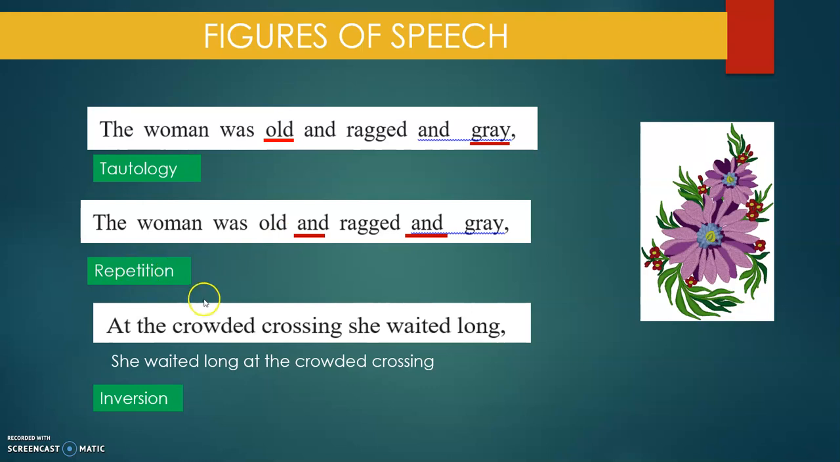Learn the spellings. Then, at the crowded crossing, she waited long. Now, here the order of the sentence is not right. What should it be? She waited long at the crowded crossing. So, when the order is not right, what do you call that? Inversion.